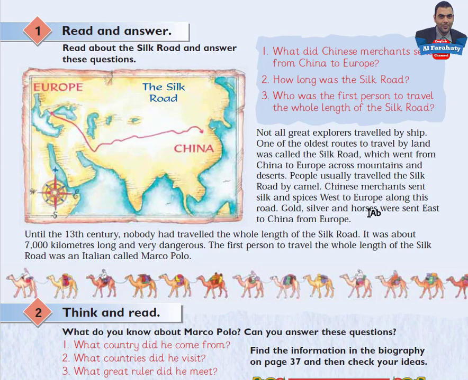Gold, silver and horses were sent east to China from Europe. Until the 13th century, nobody had travelled the whole length of the Silk Road. It was about 7,000 kilometres long and very dangerous. The first person to travel the whole length of the Silk Road was an Italian called Marco Polo.